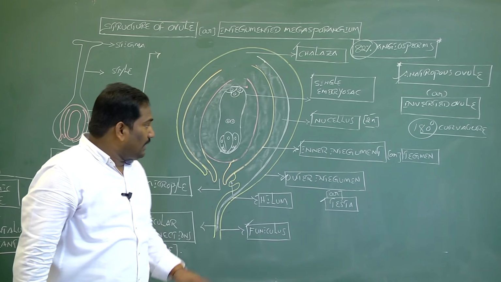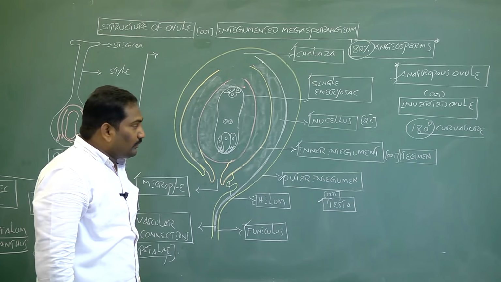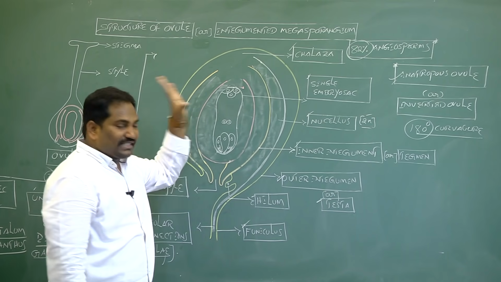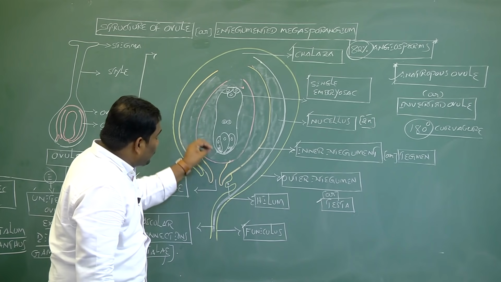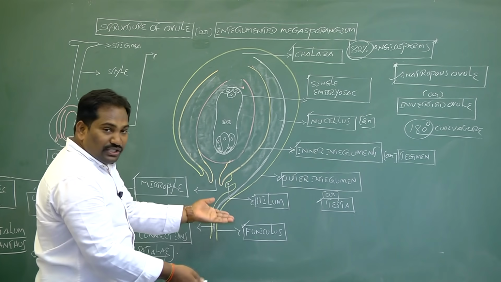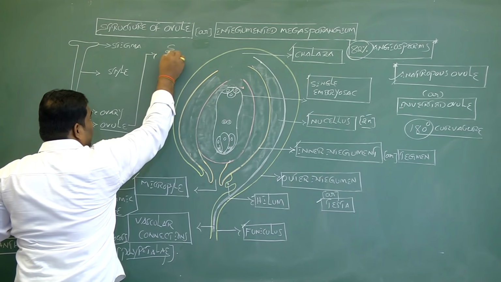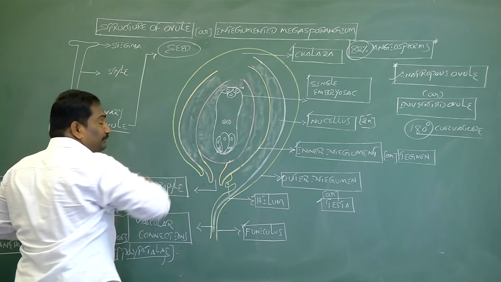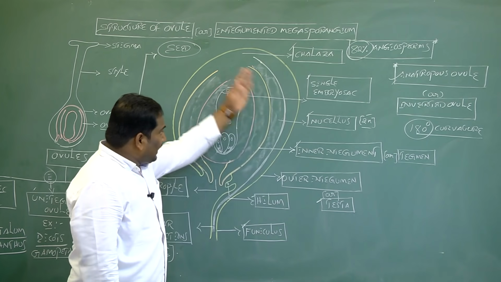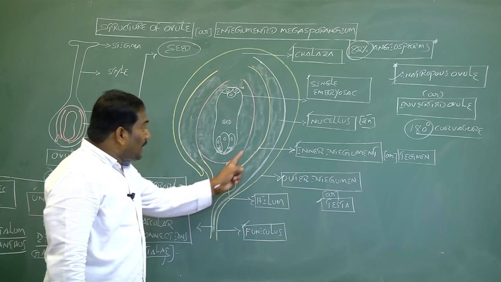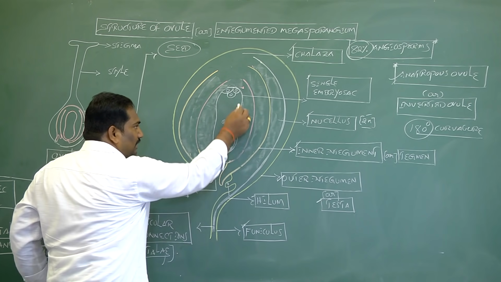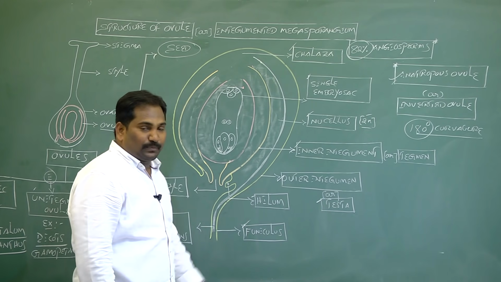Now, we discuss the structure of ovule. Megasporogenesis can take place, meiosis can take place, and embryo sac or female gametophyte development can take place. Generally, after fertilization, this ovule turns into seed. This is the first point about ovule. Inside the ovule, megasporogenesis takes place and the development of embryo sac or female gametophyte also takes place.